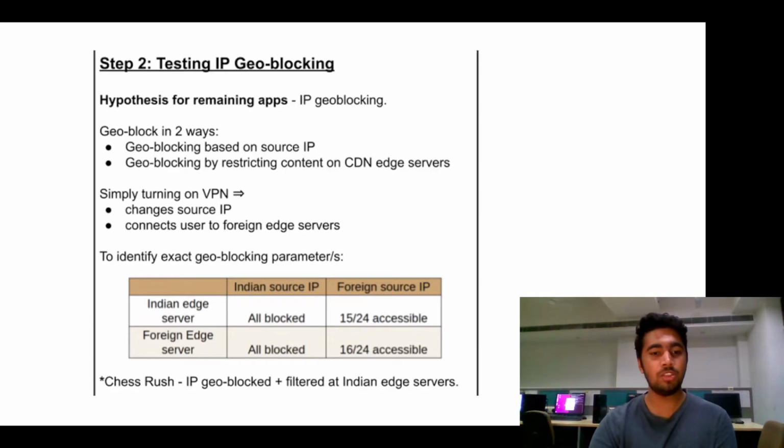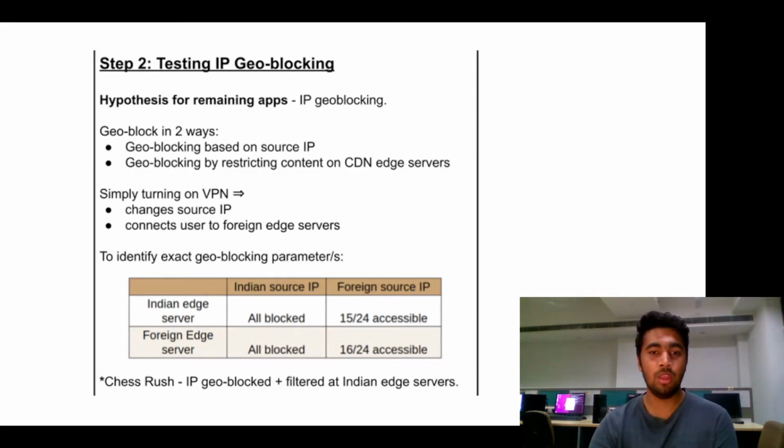To investigate the specifics used by app publishers, we moved to the second step. We hypothesized that app publishers might be using geo-blocking to restrict Indian users. In addition to IP geo-blocking, we considered content restricting at CDN edge servers as well. We considered 4 scenarios. With Indian source IP, we observed that all apps were blocked, irrespective of Indian or foreign